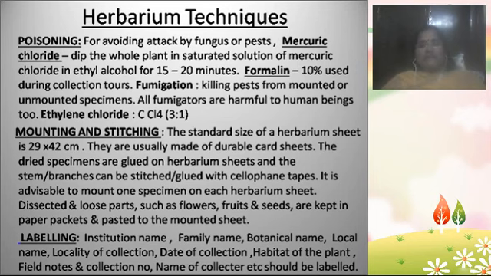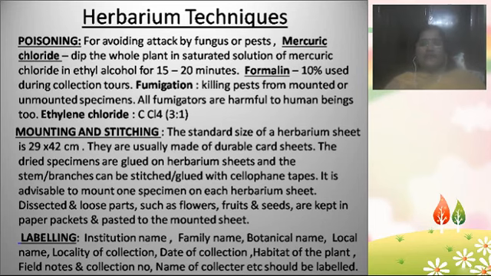so that it can't be damaged. And then some people use formalin, depending on the kind of plant they are going to store. So 10% formalin is used, using the collection tools itself. Some people just take the formalin bottles along with them to their field trips, and at the same place where the plant material is collected, immediately the plant material is stored in the formalin bottles so that the plant won't get damaged until you reach home. That depends on the situation, and it depends on what type of plant you are using.